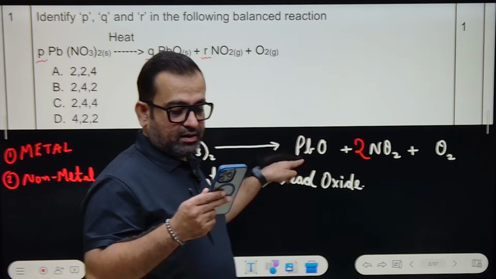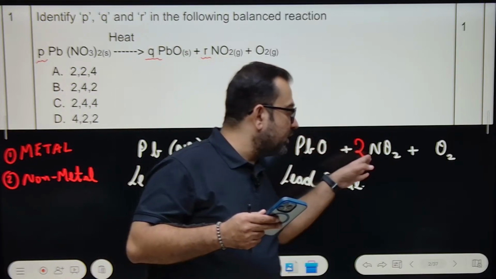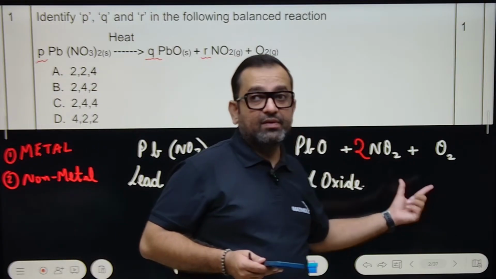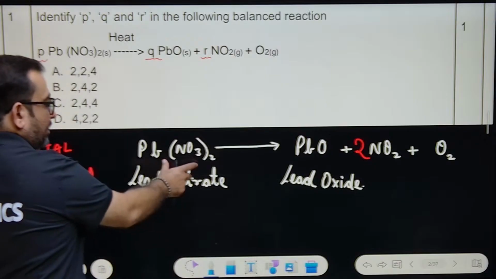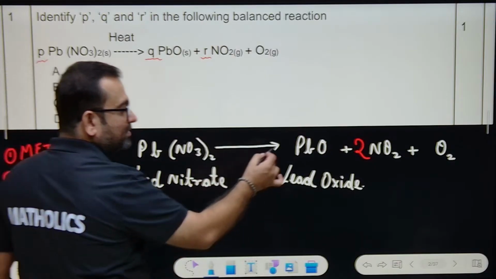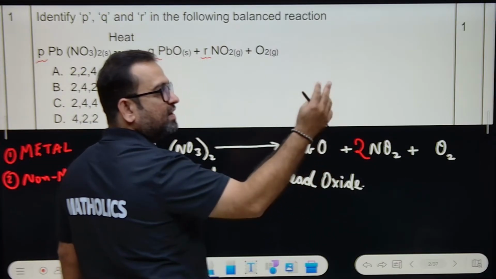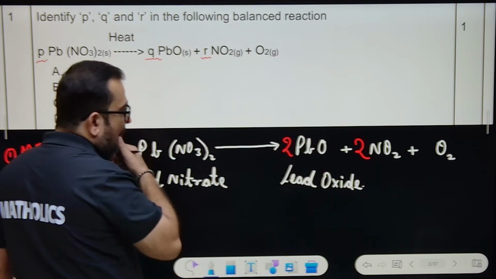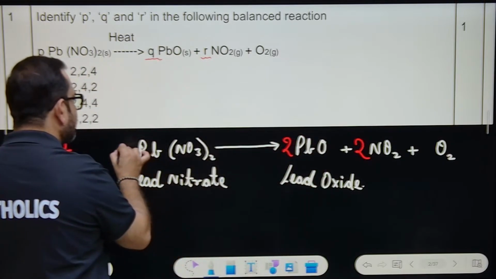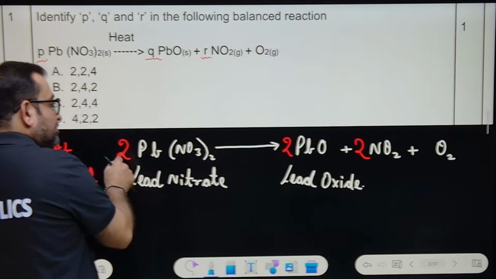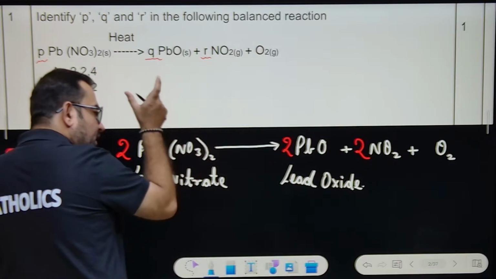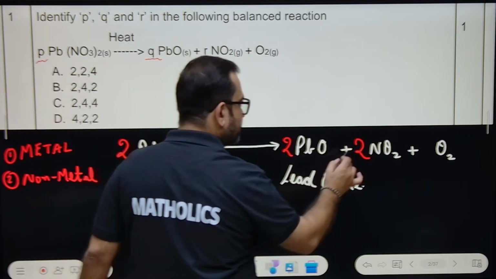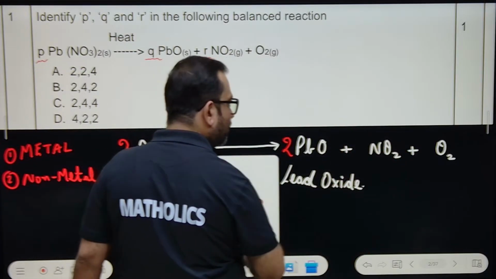Yes, we have balanced two nitrogen atoms. For oxygen, there are 4 and 2, that will be 6, right? So what to do? Make this odd one as 2. This is one odd; 1, 3, 5, 7 are odd. Write it as 2. So now lead has become 2. Because this is 2, and the nitrogen had 2 atoms, now 2 twos are 4. So instead of 2, you have to write 4, right?